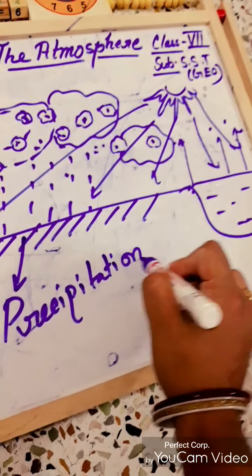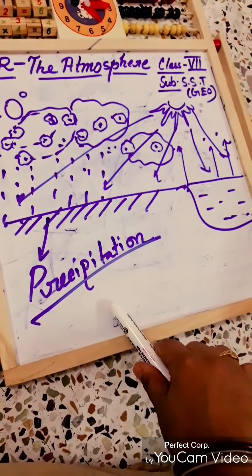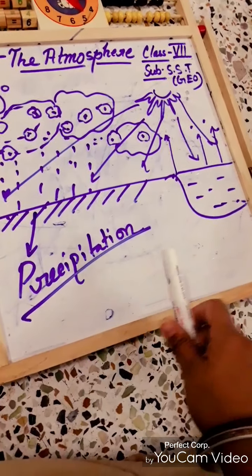So in this way precipitation also occurs, and that is the importance of dust particles in the air. Understand?